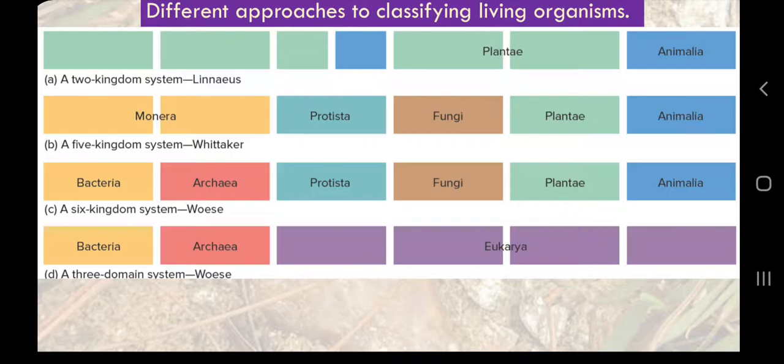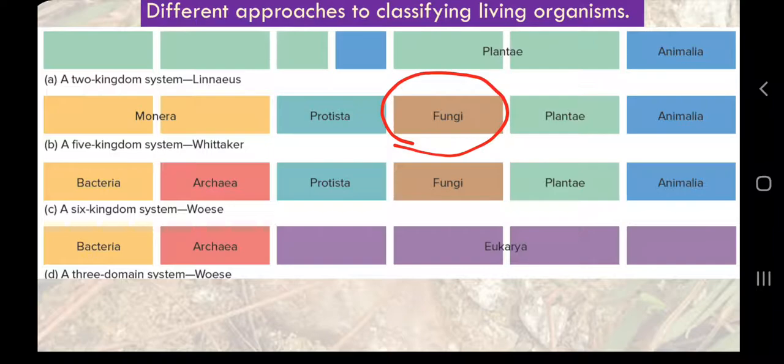Then we understood that there is another group which does not fit into plants and animals, which is called fungi, because it has characters like plants, like they do not move at all, they have cell walls, but they are not like plants because they are not autotrophs, they do not have chlorophyll. So that is why we made another group.